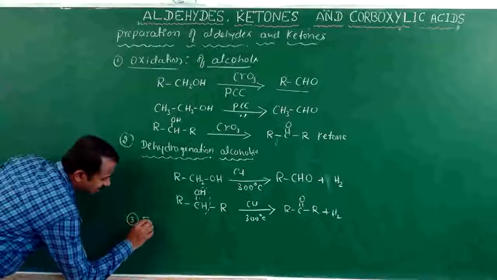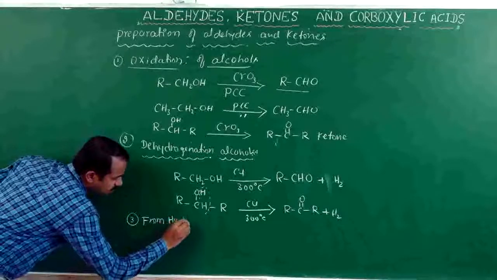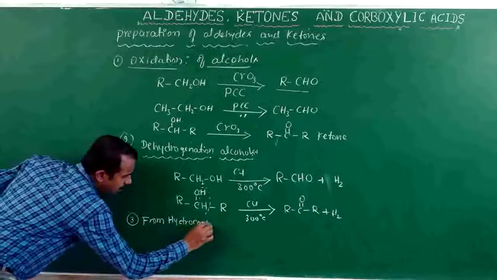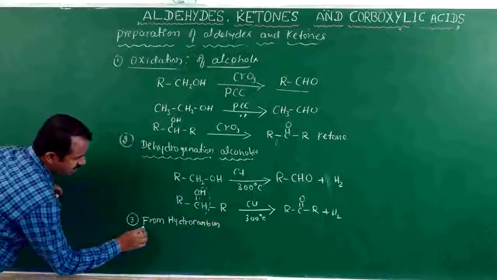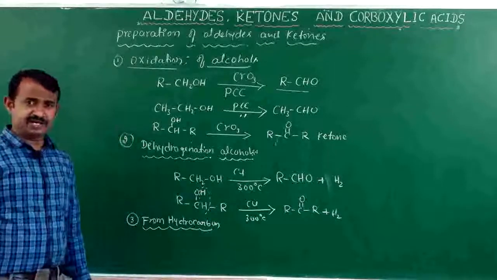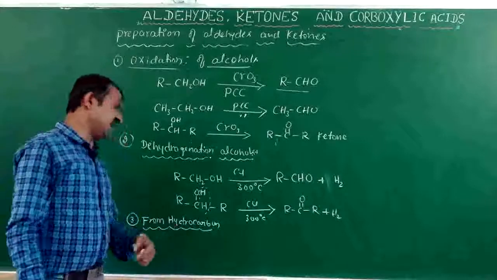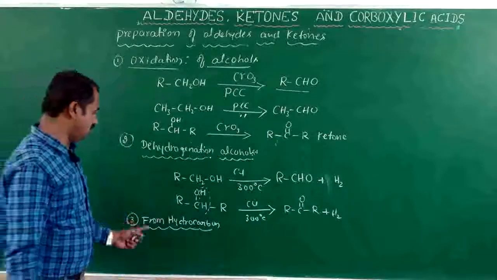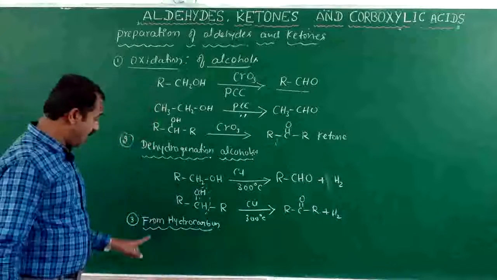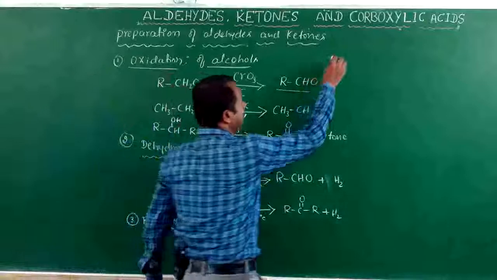Next, the third one, from hydrocarbons. Using hydrocarbons we can prepare aldehydes and ketones, by hydration of alkynes.